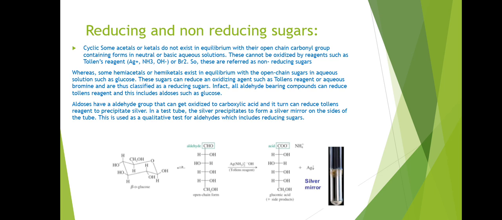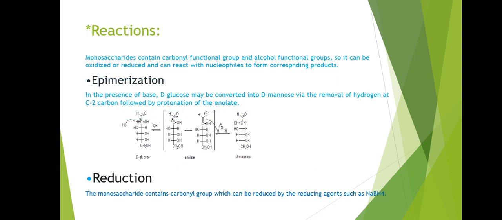Aldoses have an aldehyde group that can get oxidized to a carboxylic acid, and in turn can reduce Tollens reagent to precipitate silver. In a test tube, the silver precipitates to form a silver mirror on the sides of the tube. This is used as a qualitative test for aldehydes, which includes reducing sugars reactions. Monosaccharides contain a carbonyl functional group and alcohol functional group, so they can be oxidized or reduced and can react with nucleophiles to form corresponding products.